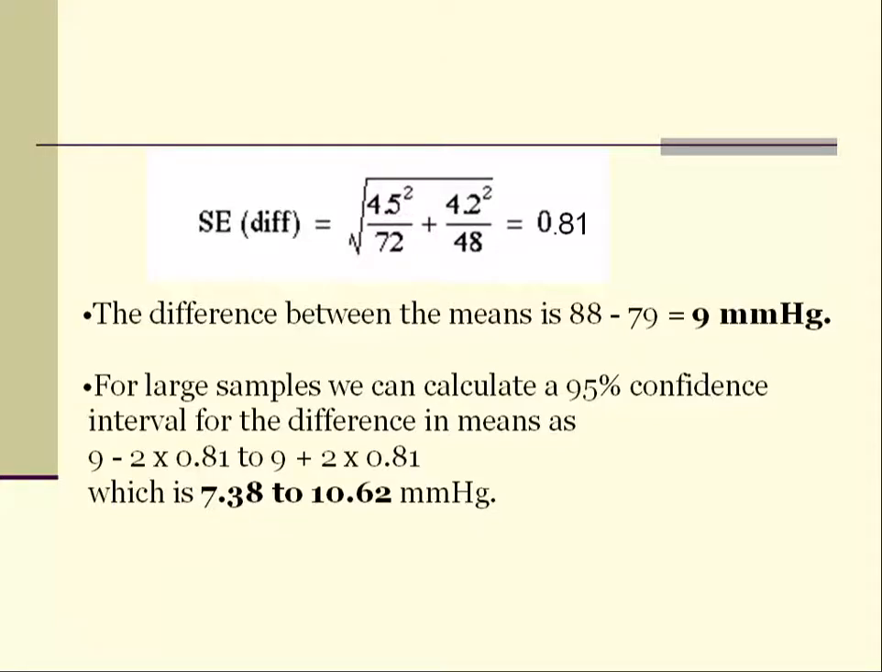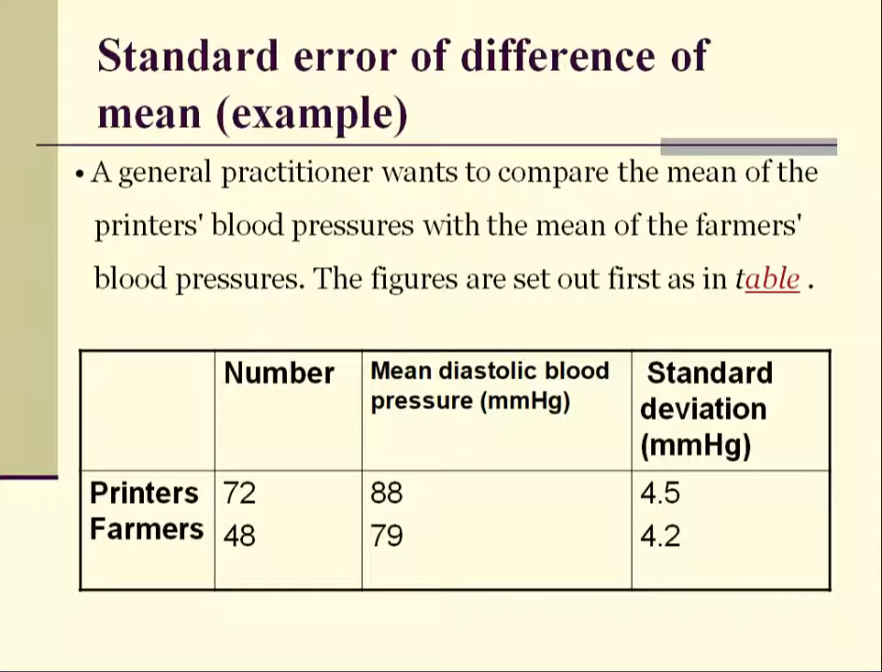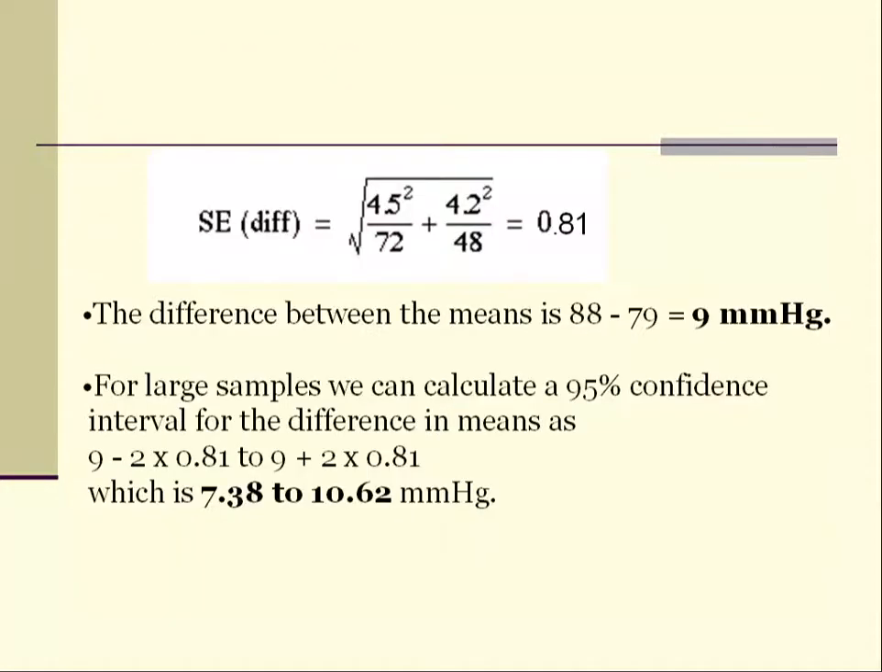The standard error of difference between two groups is calculated by the square root of SD1 square by n1 plus SD2 square by n2. In the same way, if we calculate, it will be 0.81. The actual difference between the means is 88 minus 79, that is 9 mm of Hg. So for large samples, we can calculate a 95% confidence interval for the difference in the mean as 9 plus or minus, which is 7.38 to 10.62.